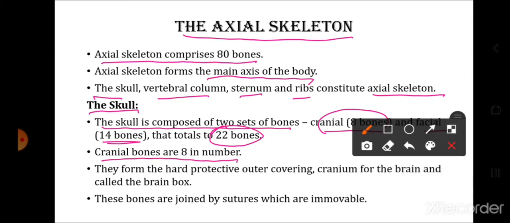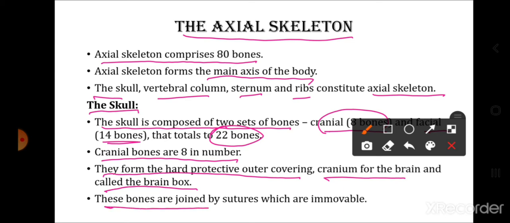They form the hard protective outer covering, the cranium, for the brain, and hence it is often called the brain box. So cranial bones are how many? 8. What is their function? They form the protective harder outer covering of the brain, which is called the cranium. So cranial bones form the cranium surrounding the brain. So they protect the brain and hence it is also called the brain box.